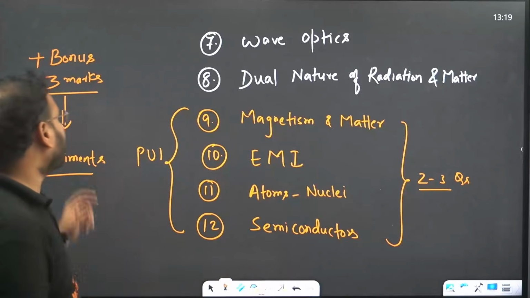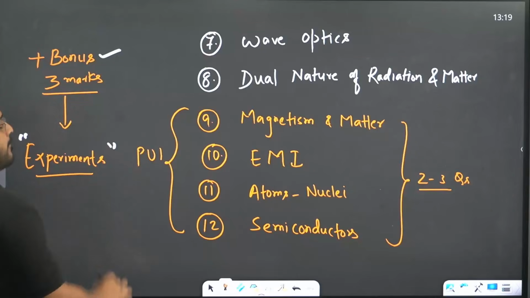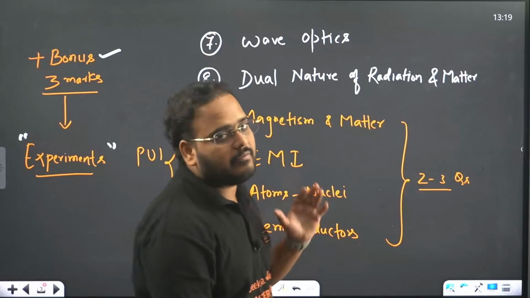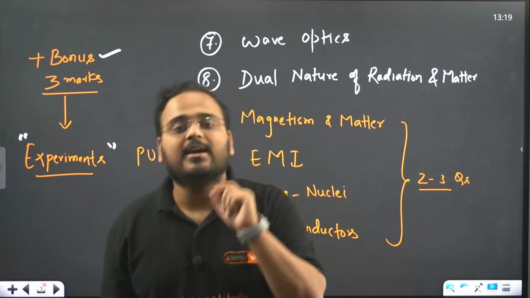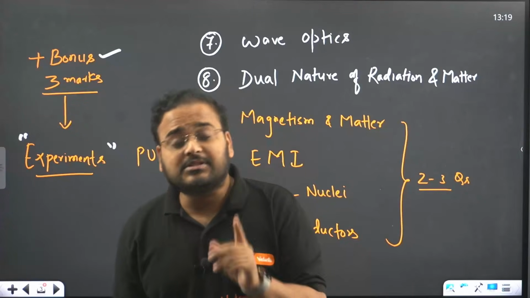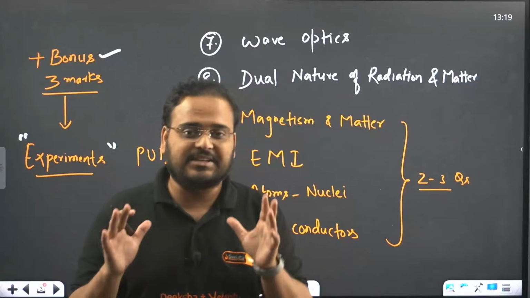And of course, what is the bonus? The bonus is about 3 marks that will come from experiments. Do not worry about that. Soumik sir will cover those questions also on our platform Diksha Karnataka. You know Soumik sir, right? If you don't, go and watch his lectures for CET. He has helped so many students score phenomenal ranks and results in CET.